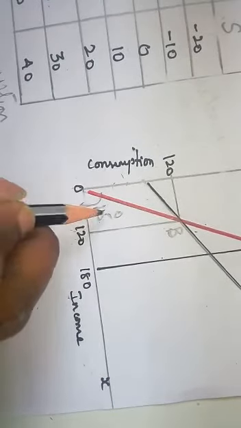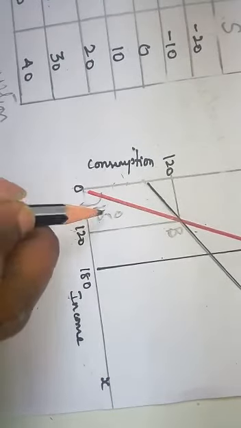Suppose your income increases, then consumption also increases, and your saving increases. See here, your income is 180, your consumption is 170. So your saving will be 180 minus 170. Saving will be how much? 10. Saving will be 10.